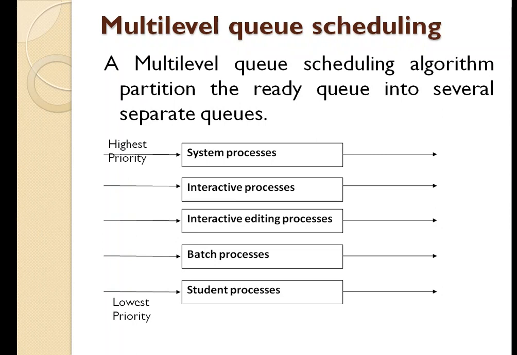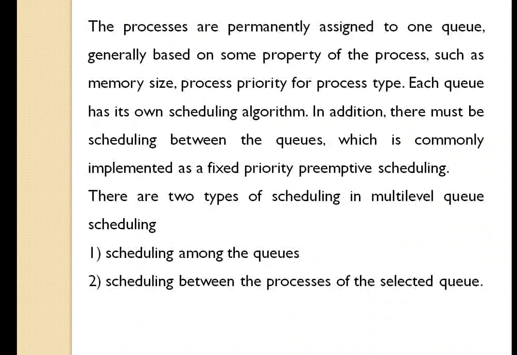A multi-level queue scheduling algorithm partitions the ready queue into several separate queues, as you can see over here. The processes are permanently assigned to one queue, generally based on some property of the process such as memory size, process priority or process type. Each queue has its own scheduling algorithm.